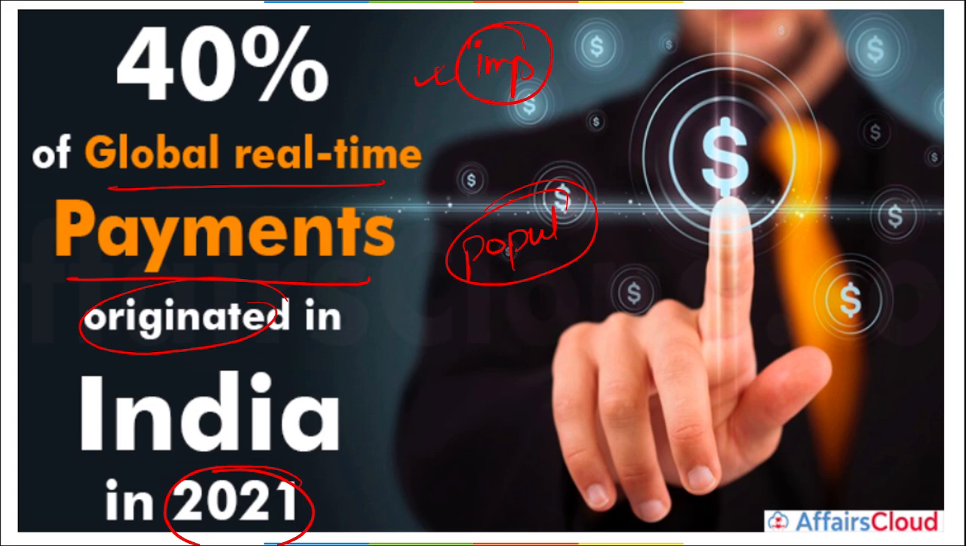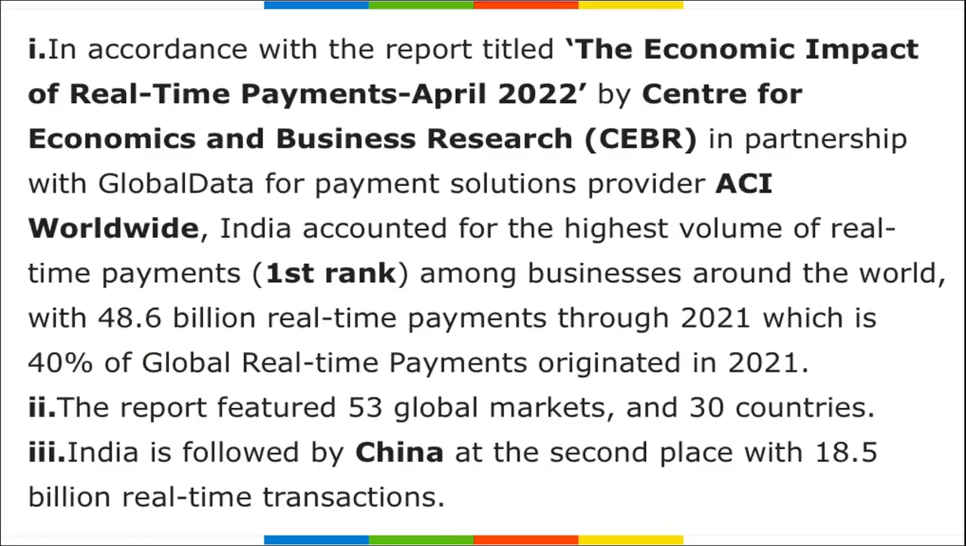So India has a huge service population that is providing data to the people. 40% of global real time payments originated in India itself. The question can be asked, which is the country that has secured the first position in the most number of digital payments? It is India. All right, India is followed by which country? On second position it was China, but the most number of online digital payments were done in India.